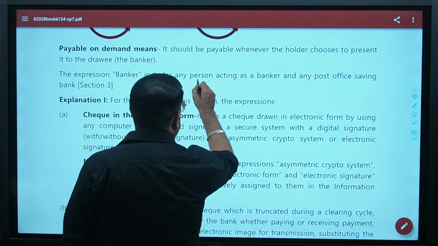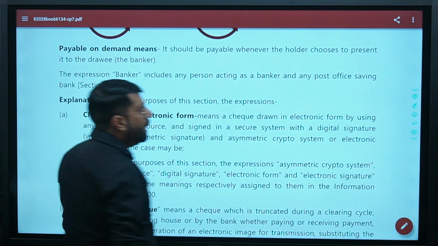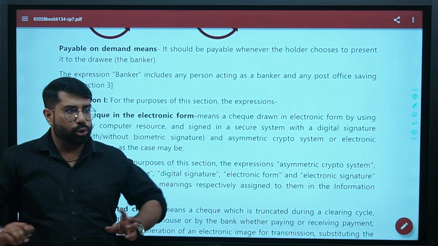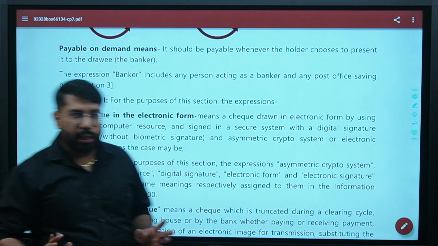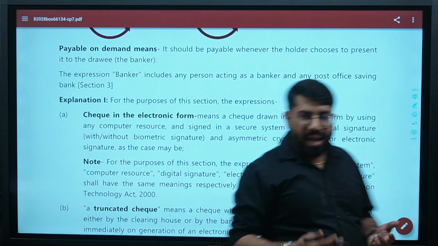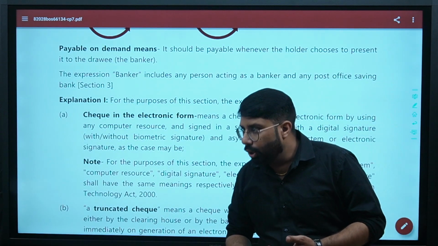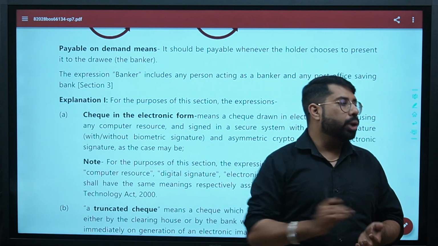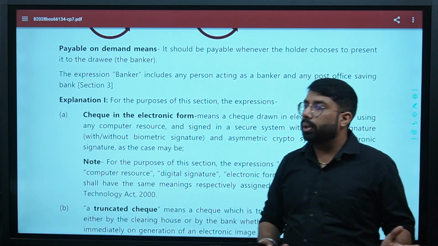Banker includes any person acting as a banker and any post office savings bank. Post office savings bank, I hope all of you understand that in the post office you can have your savings accounts. Yes or no? So, who is a banker? Any person who is acting as a banker, or any post office savings bank, will also be a banker for you, because you can draw a check on that bank also. Clear now?